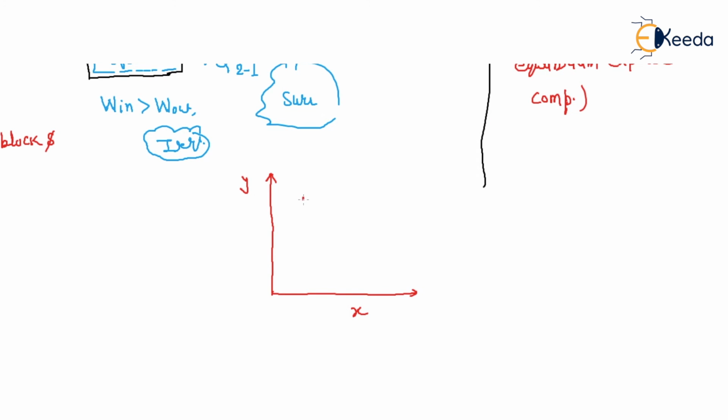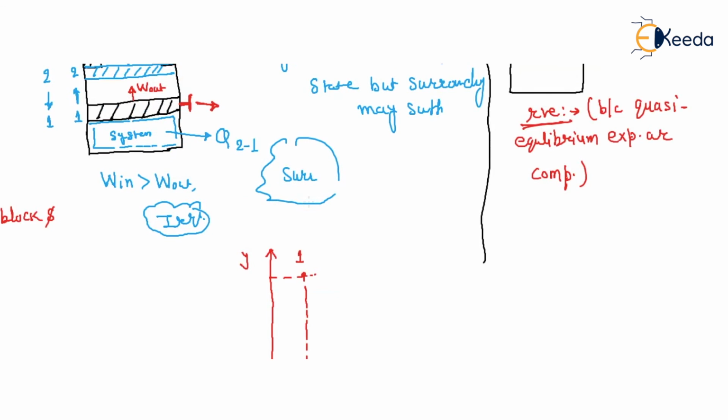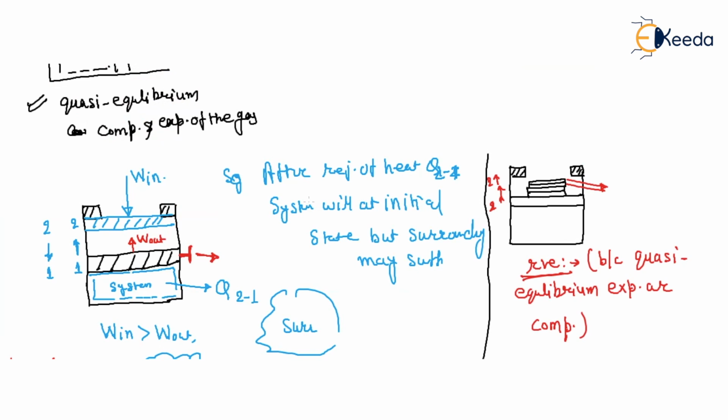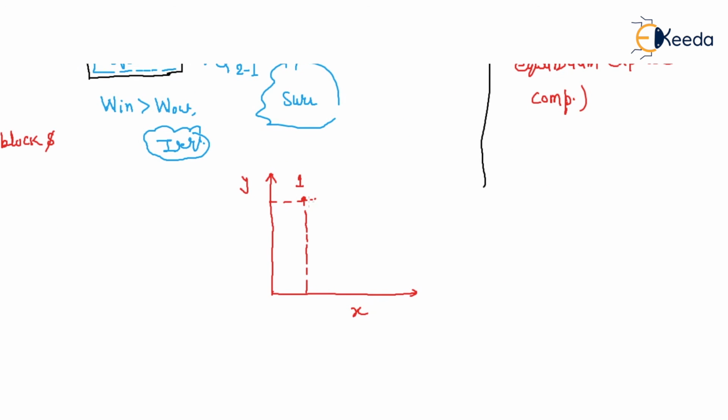So this is point number 1, high pressure and low volume, P1 and V1. And this is your final position, P2 and V2.